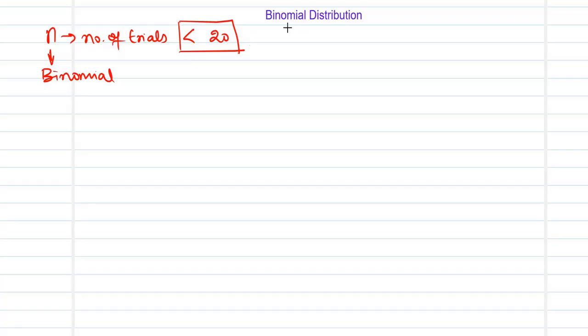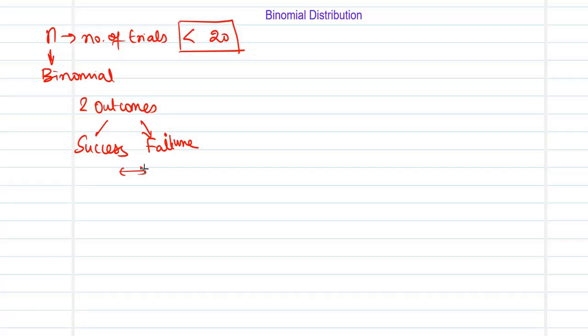Next, when it comes to binomial distribution, each of the independent actions will follow a Bernoulli trial. What is meant by a Bernoulli trial? You have only two outcomes out of it. It is either a success or a failure. There is nothing in between this. So quantities of such kind where you have just two outcomes, either a success or a failure, will be applied for a binomial distribution.